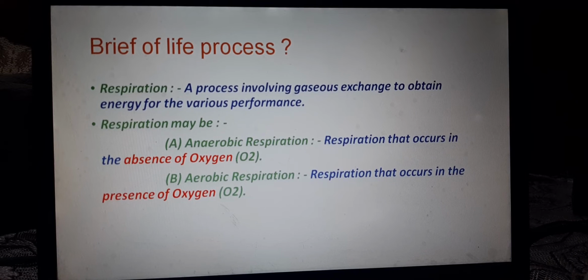Second, aerobic respiration. When respiration occurs in the presence of oxygen, such type of respiration can be called aerobic respiration. Now, I hope you have got the difference between anaerobic respiration and aerobic respiration.